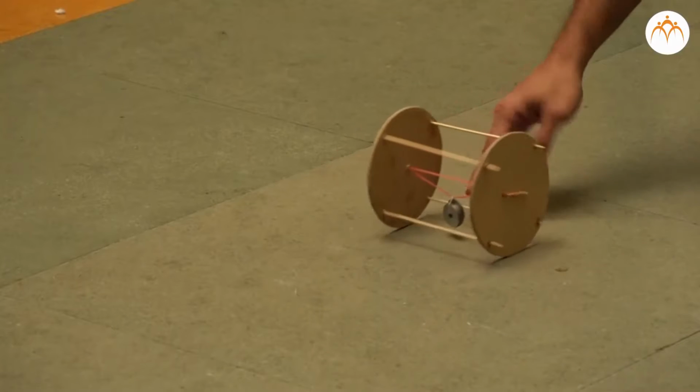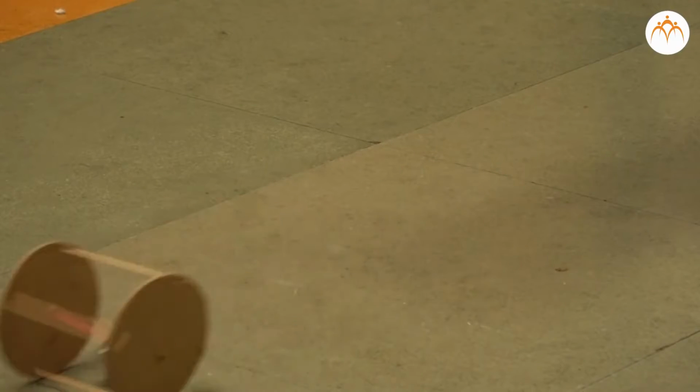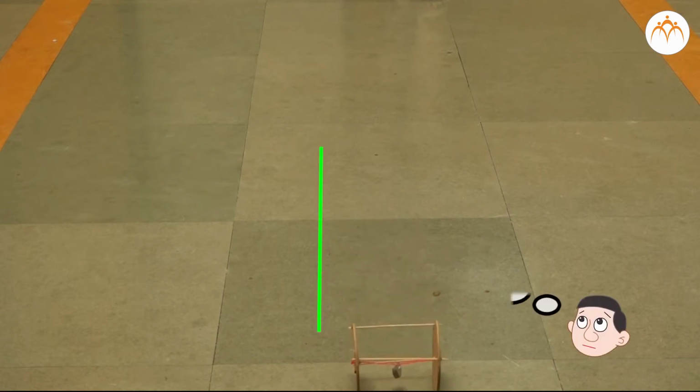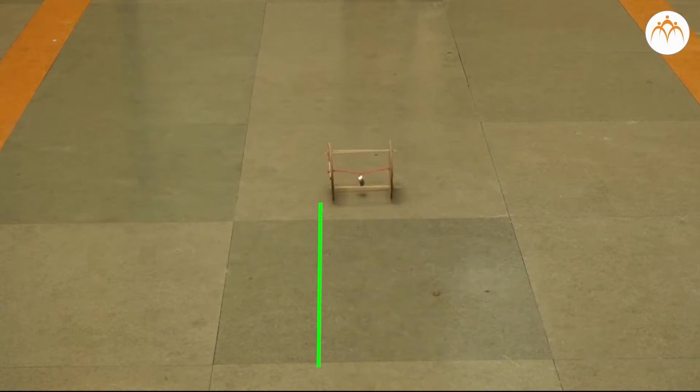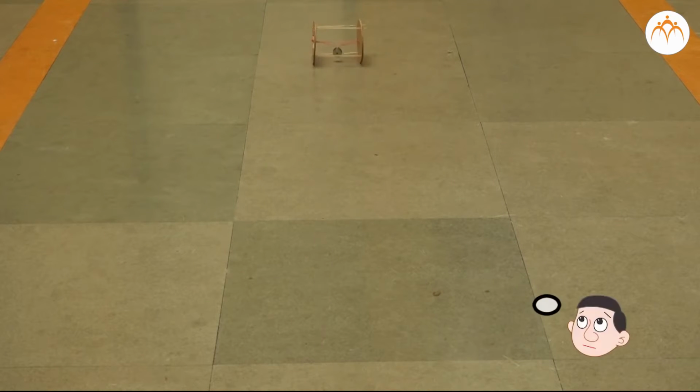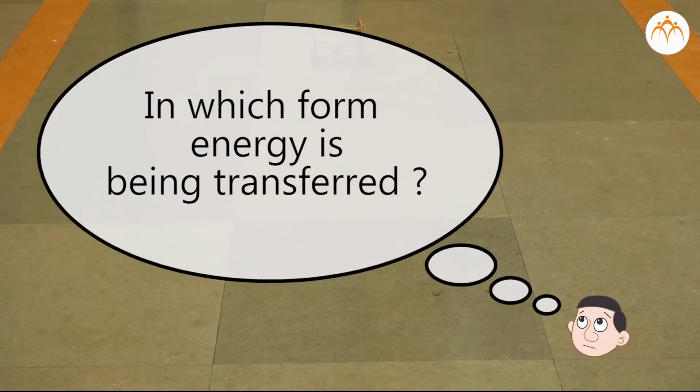Now roll the can by pushing it like this. Can you guess what will happen? It comes back again after it stops at the other end. Can you find out in which form energy is being transferred?